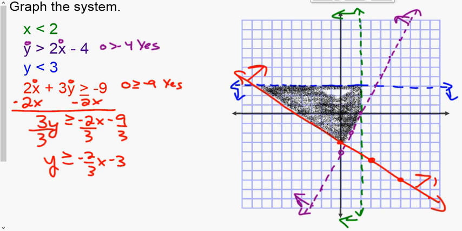Kind of an odd shaped region here, but the more stuff you add to it, like in this one we had 4 lines, the more odd shapes you get. You could have a 5th one. Maybe we had x is greater than negative 3 and it put a left boundary on it.